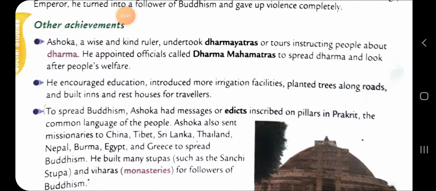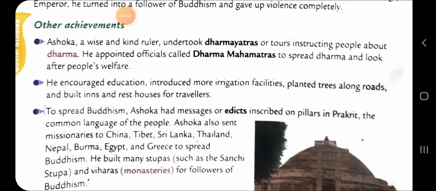He encouraged education and introduced more irrigation facilities. He planted trees along roads and built inns and rest houses for travelers. All these were for the welfare of the people.